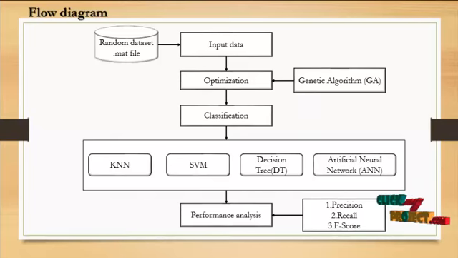And then the classification process. Classification is a data mining function that assigns items in a collection to target categories or classes. The goal of classification is to accurately predict the target class for each case in the data. For example, a classification model could be used to identify loan applications as low, medium or high credit risk. The classification task begins with a data set in which the class assignments are known. For example, a classification model that predicts credit risk could be developed based on observed data for many loan applications over a period of time.